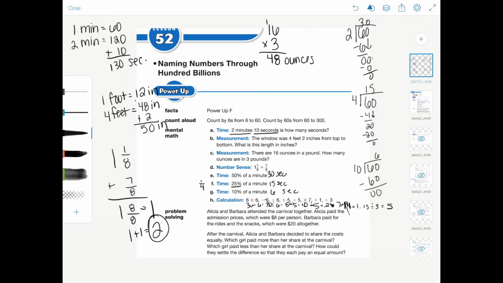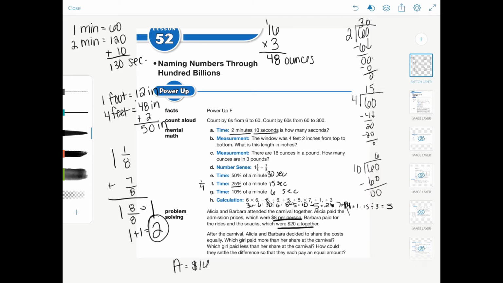Sorry about that. All right, Alicia and Barbara attended the carnival together. Alicia paid the admission price, which was $8. Barbara paid for the snacks, which was $20. So they want to split it equally. So who paid less? And then how can they settle the difference?